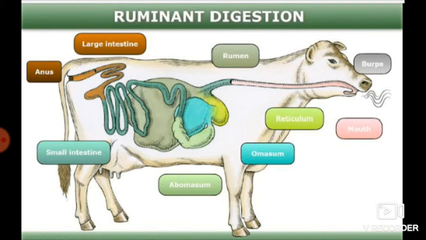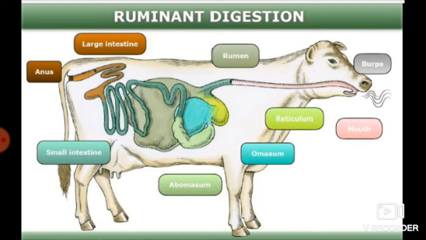The food is partially digested in the rumen, and that is called cud. That process is called cud chewing. After that, the food passes to the small intestine. Here the absorption begins in the four-chambered stomach, but the main absorptive organs are in the intestine.